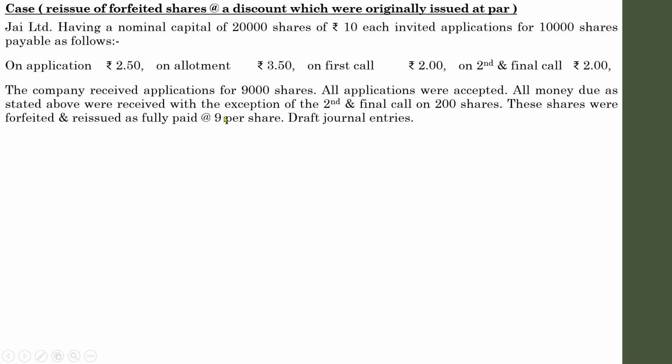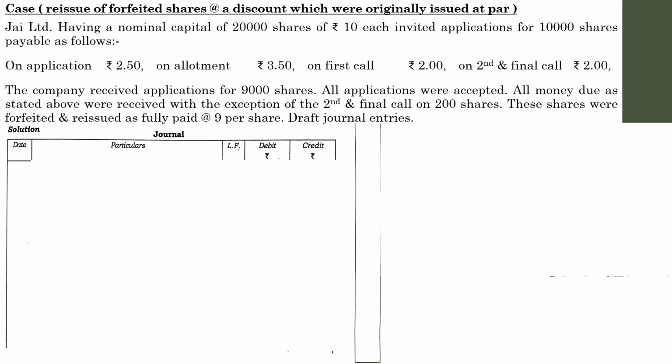So first of all, this is a case where you have to pass journal entries for the issue, forfeiture as well as reissue. So how are we going to deal with that? As usual, you know how to chalk out the journal entries for the issue of shares. So let us do that. Journal entry format: date, particulars, LF, debit amount, credit amount.